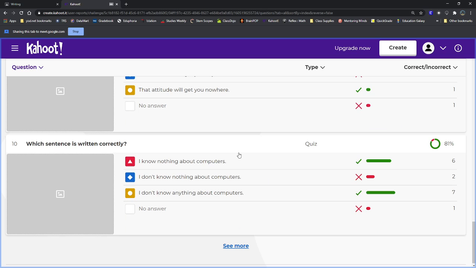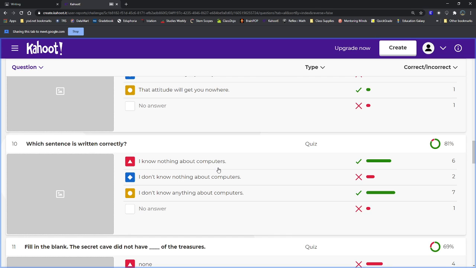Okay. Number 10. I know nothing about computers. I don't know nothing about computers. Or I don't know anything about computers. This one actually had two correct answers. You could have picked two different ones. Either I know nothing about computers or I don't know anything about computers. Either one of those is correct.